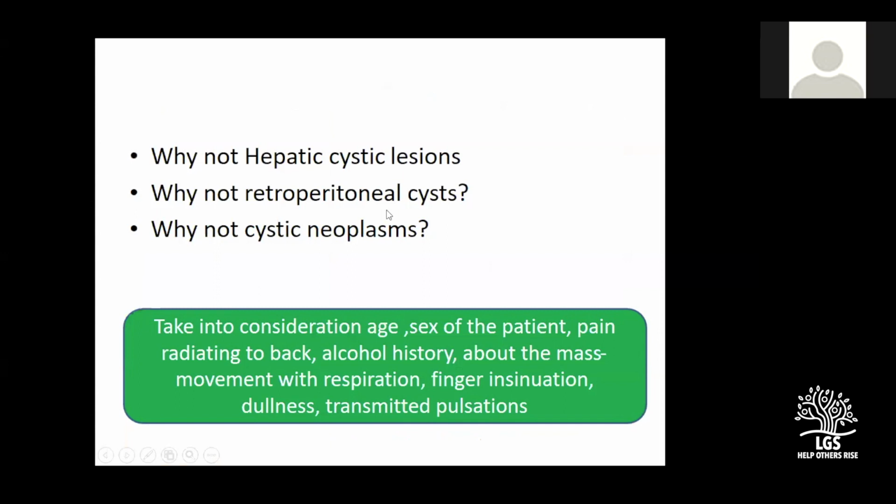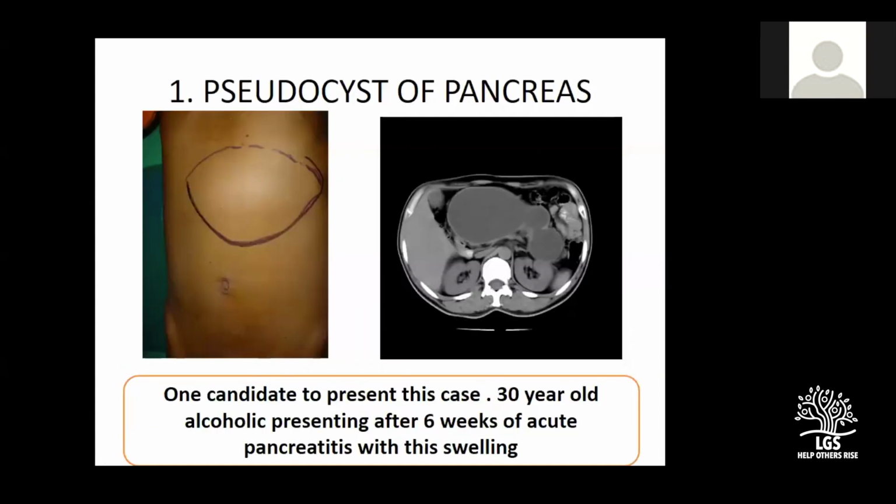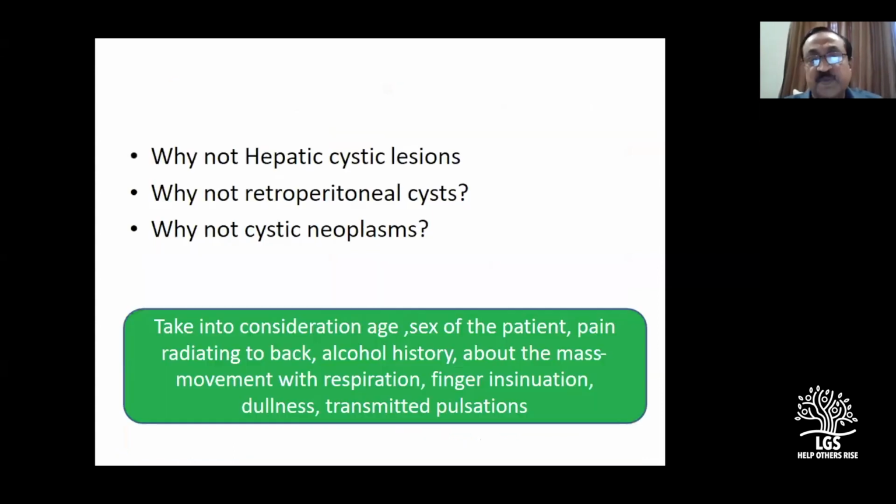Here, I am just going back to history. Six weeks back, there is a history of acute pancreatitis. Now the patient presented with an epigastric mass. Whenever, the first possibility is definitely pseudocyst, but sometimes a pancreatic cystic neoplasm also presents with pancreatitis. Then how to discuss? We will come to the pancreatic cystic neoplasms, and a little bit later I will come to the diagnosis of a cystic swelling. Just give me 1 or 2 minutes.